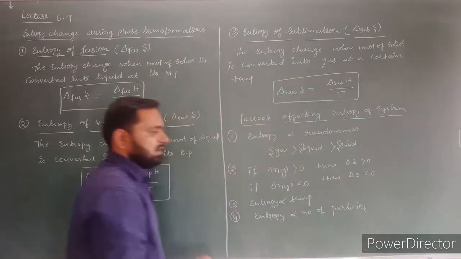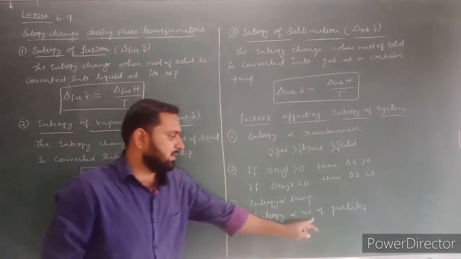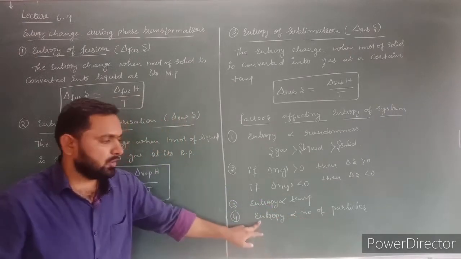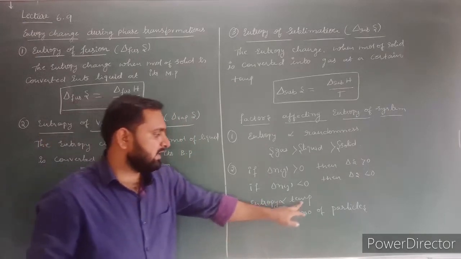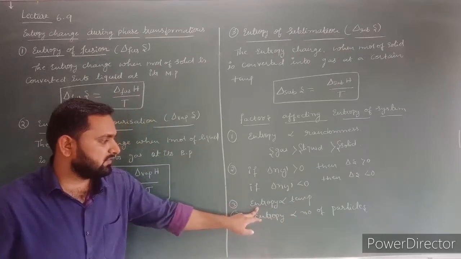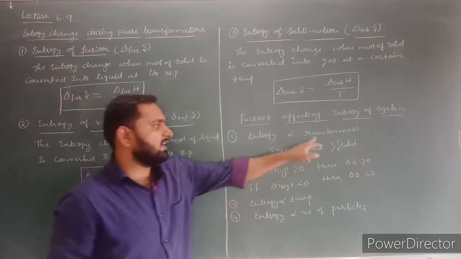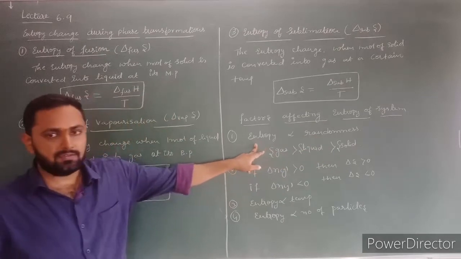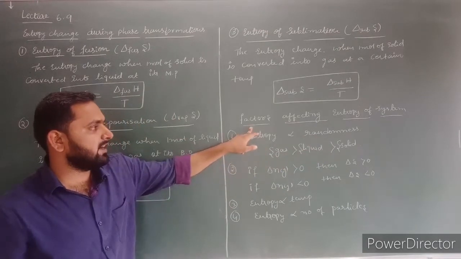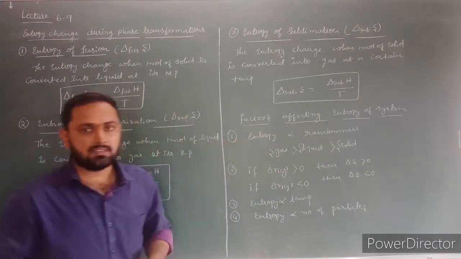Particles means atoms or molecules. If number of particles increases, entropy of the system increases. If temperature increases, entropy of the system increases. If randomness increases, then entropy of system increases. These are the factors affecting entropy of the system.